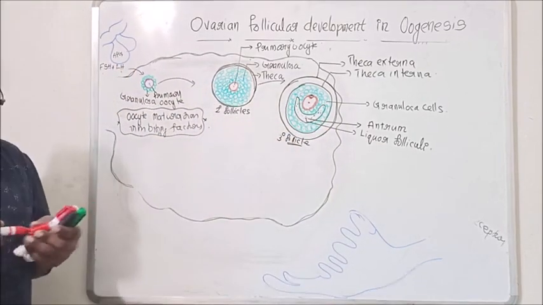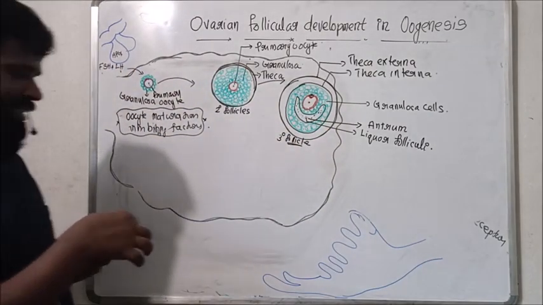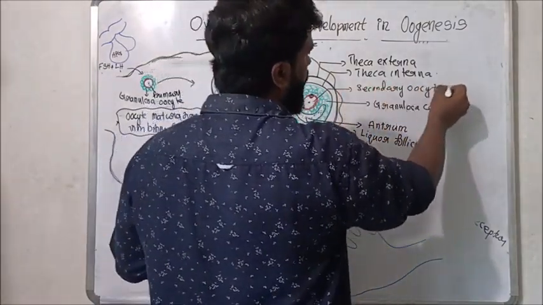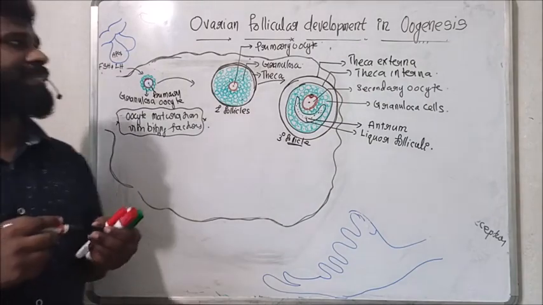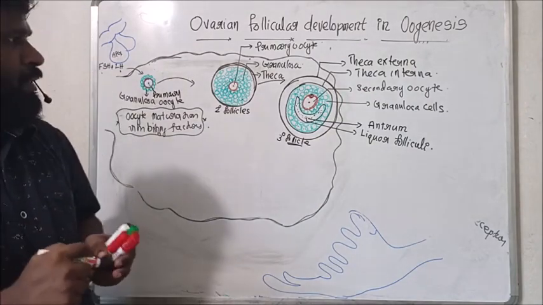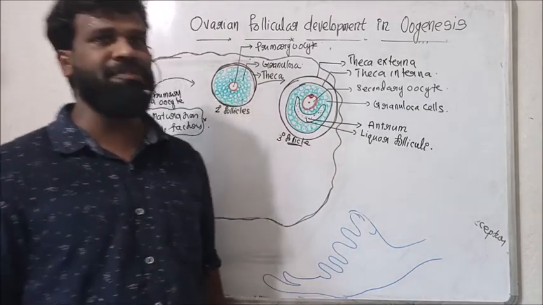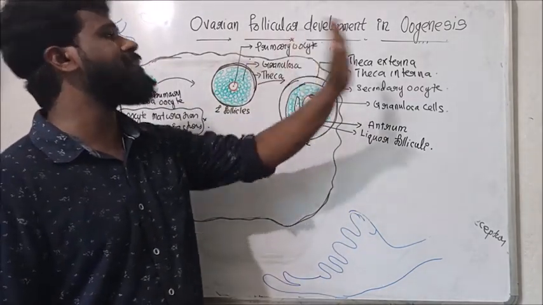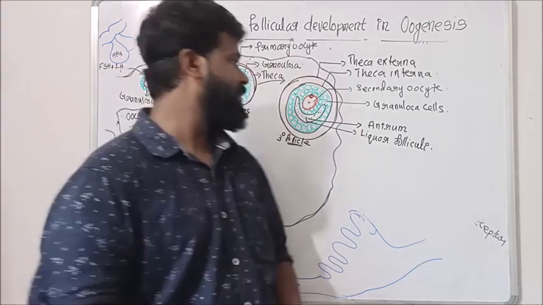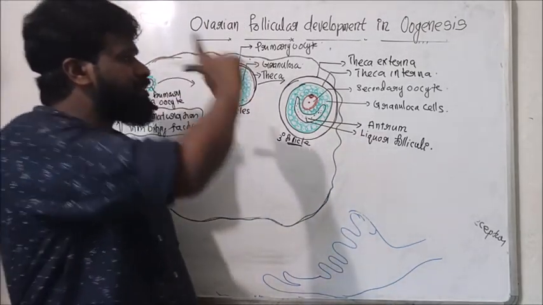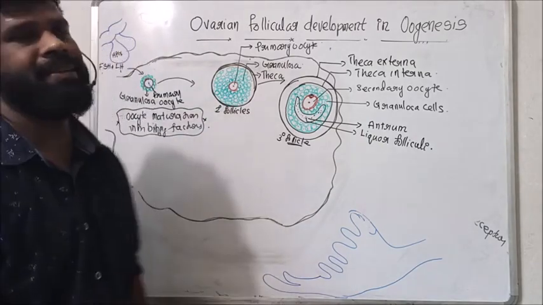And a large functional cell, called the secondary oocyte. So the first meiosis is completed in the tertiary follicle, and in this tertiary follicle the secondary oocyte as well as the first polar body are formed. But we know only the first meiosis is completed here.